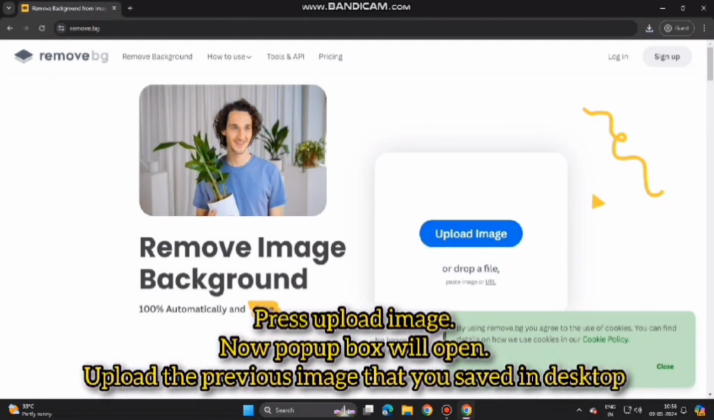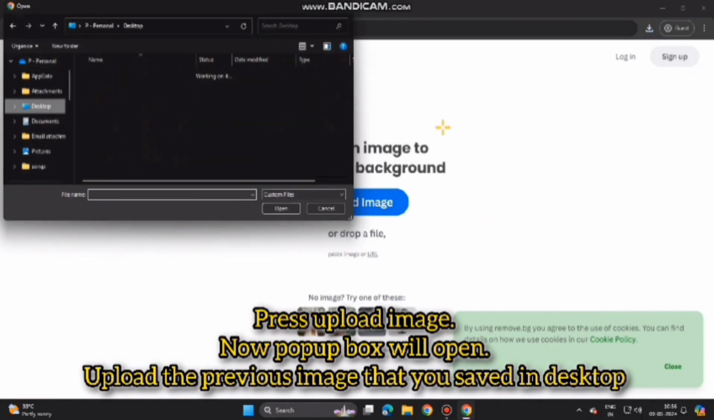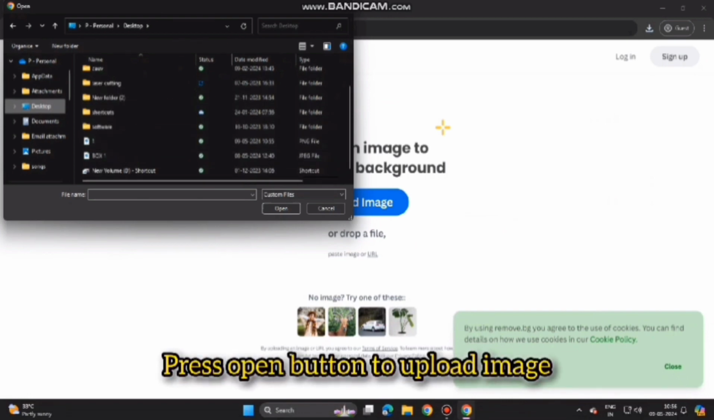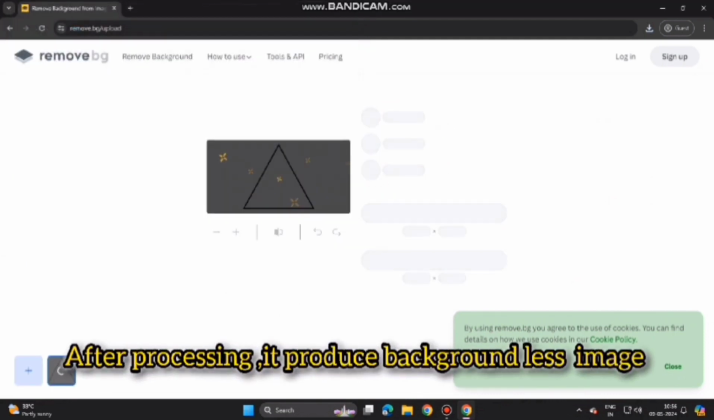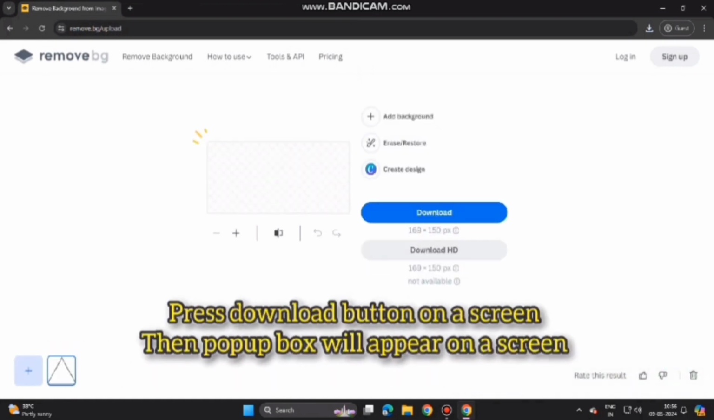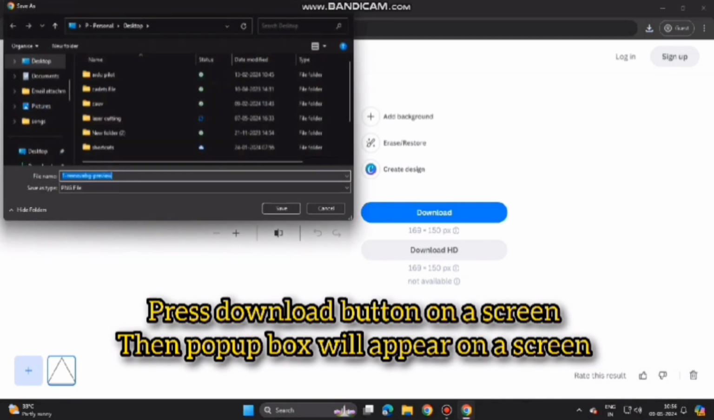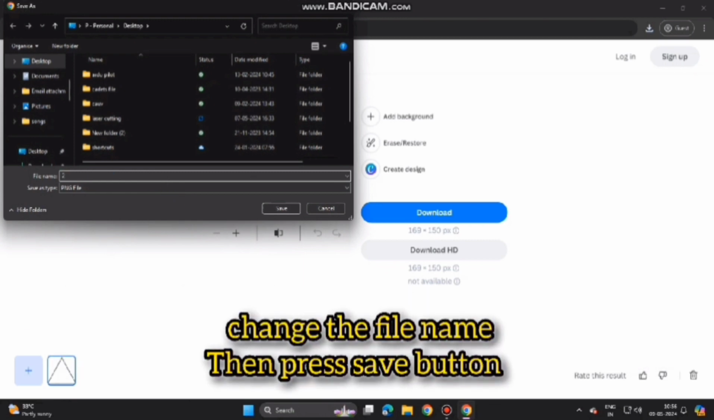Press upload image. Now a pop-up box will open. Upload the previous image that you saved in the desktop. Press the open button to upload the image. After processing, it produced a backgroundless image. Press the download button on the screen, then a pop-up box will appear on the screen. Change the file name, then press the save button.